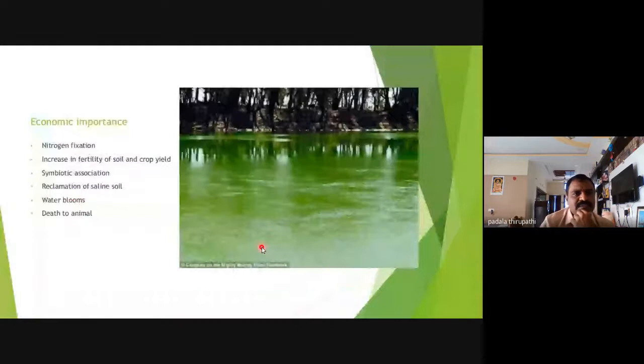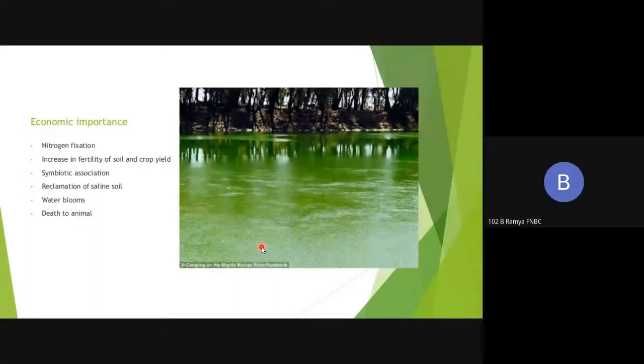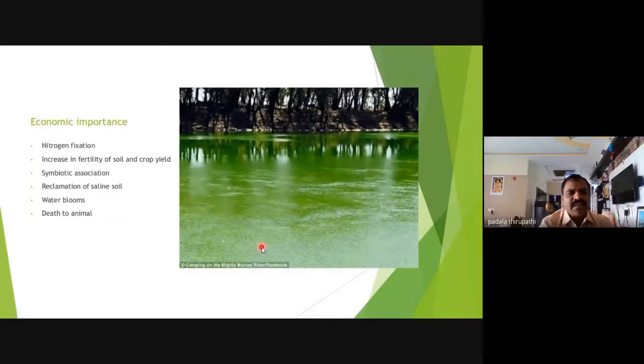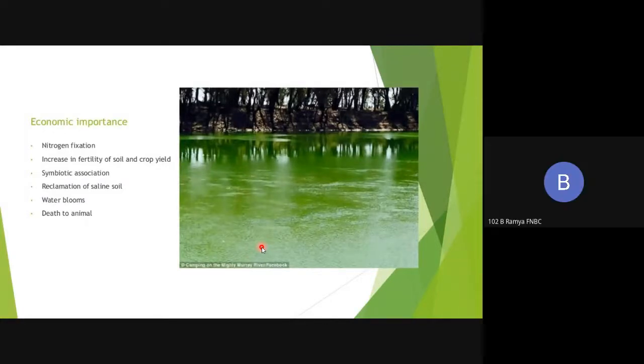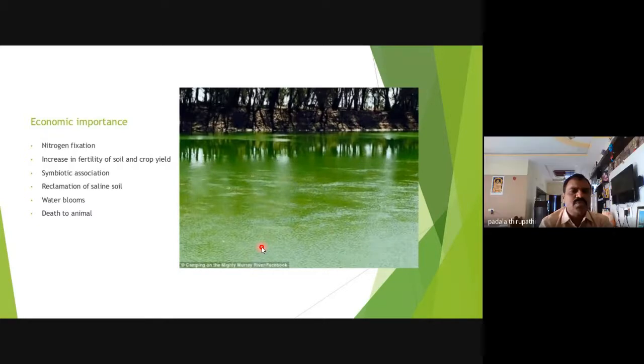Then what is the economic importance of this Anabaena? The first main function is nitrogen fixation. The second is increased fertility of the soil and crop yield. This Anabaena is also associated with other living organisms, namely Azolla, and the second one is the coralloid roots of Cycas. Anabaena is also used for reclamation of soil.